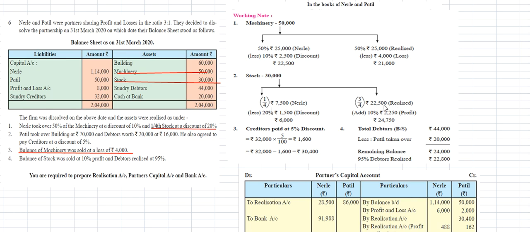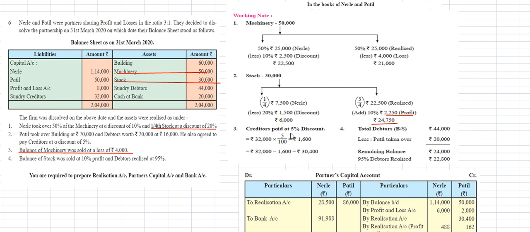On the leftover amount of 22,500 rupees we need to add 10% profit, since the stock was sold at 10% profit. So 22,500 into 10 divided by 100 gives 2,250 rupees as the profit amount. 22,500 plus 2,250 is a total of 24,750 rupees, the balance of stock sold at 10% profit.